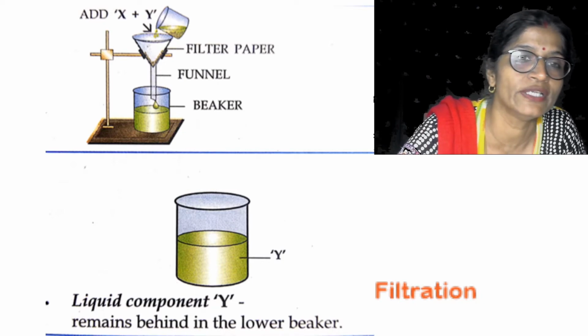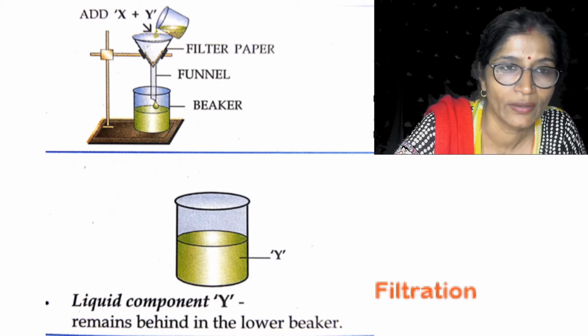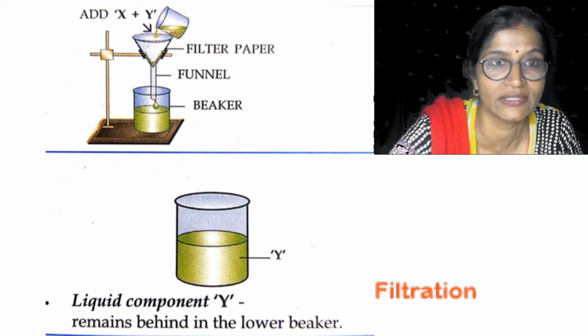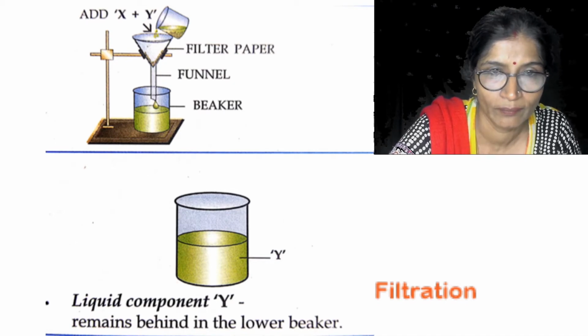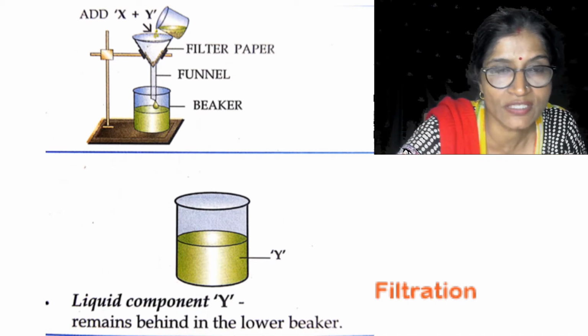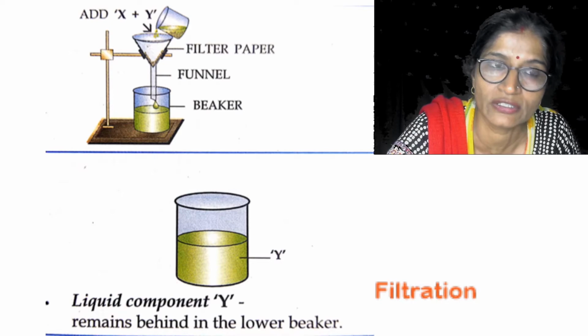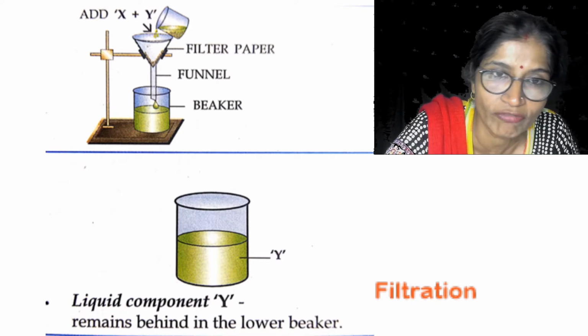Here two components are there, X and Y. Y is the liquid component and X is the solid but insoluble. The mixture is filtered through the filter paper, which is kept on a funnel.